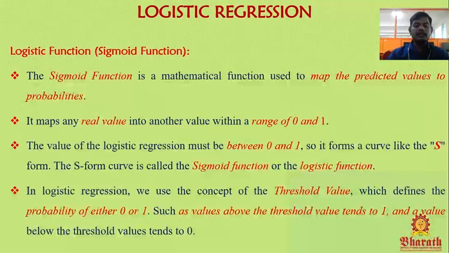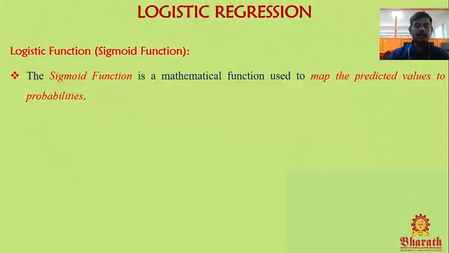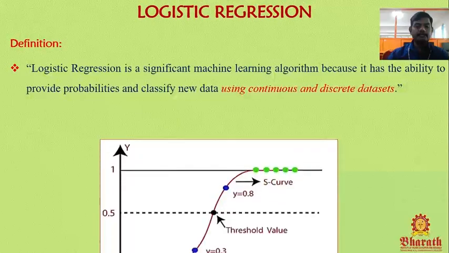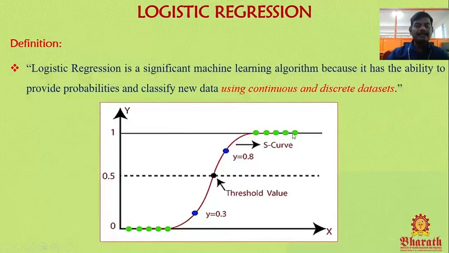In logistic regression, we use the concept of a threshold value, which defines the probability of either 0 or 1, such that values above the threshold value tend to 1 and values below the threshold value tend to 0. I will show you the diagram again.